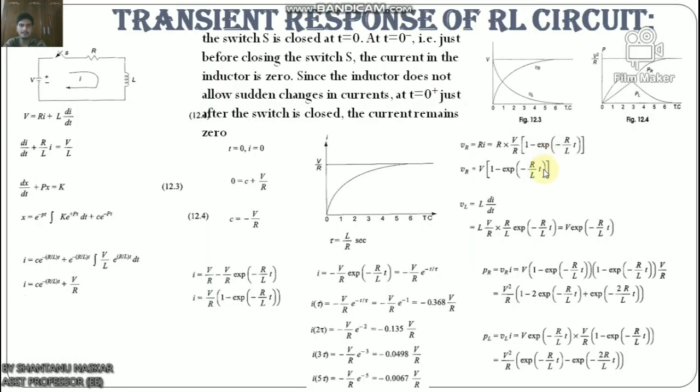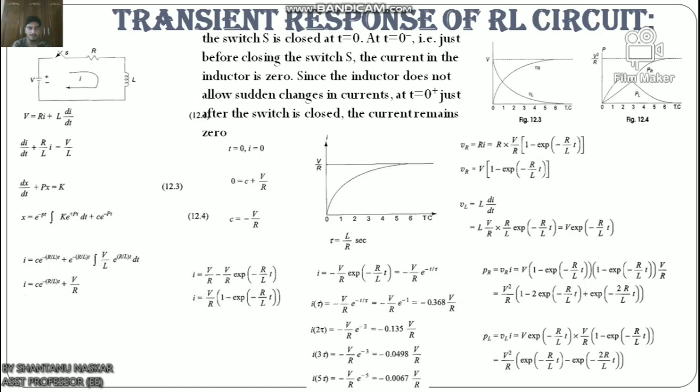Now let us discuss the transient response of the RL circuit. Listen carefully. Consider the transient response of an RL circuit consisting of resistance and inductance shown in this figure. The inductor in the circuit is initially uncharged and is in series with the resistor. When the switch S is closed, we find the complete solution for the current.